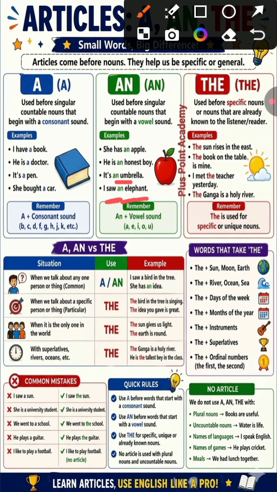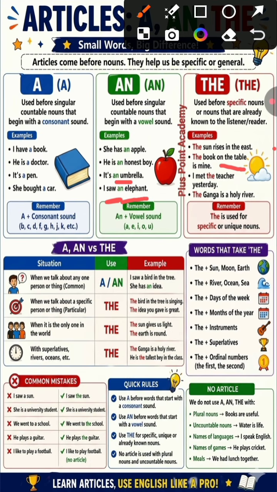Now when to use the? Whenever there is a specific noun, or any proper noun, at that time we are going to use the as an article. For example, sun. There is only one sun in our solar system, so we'll use the as an article. The sun rises in the east. The book on the table is mine. The book which is on the table is mine.